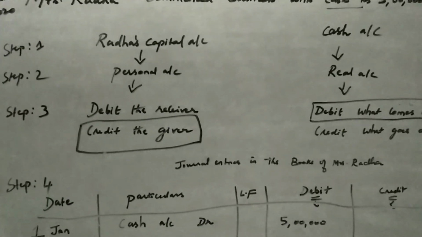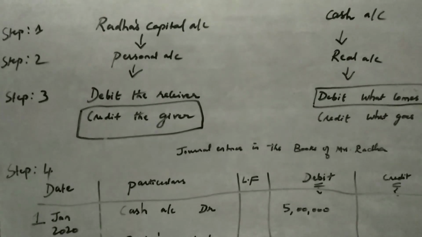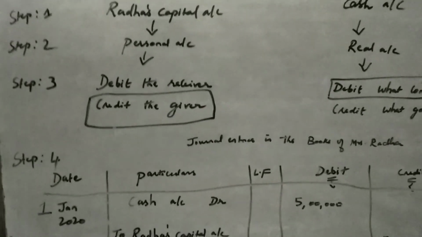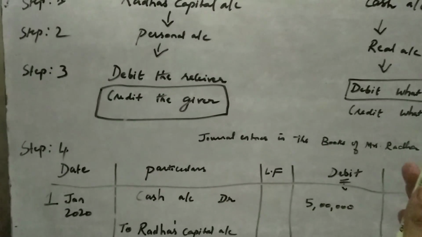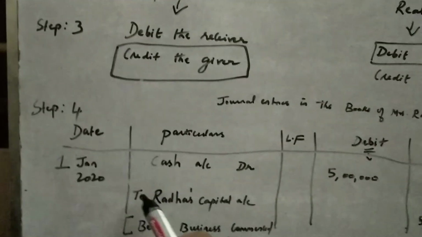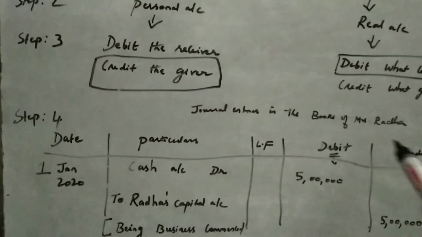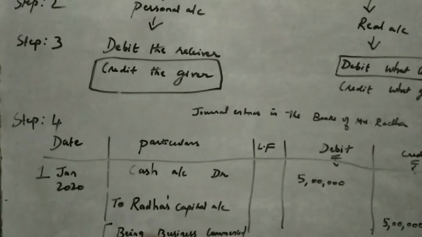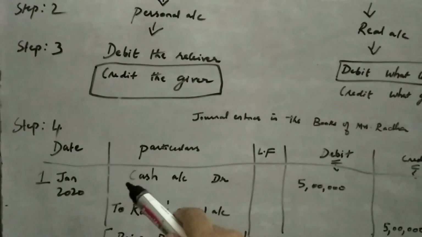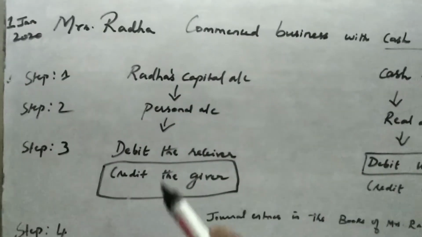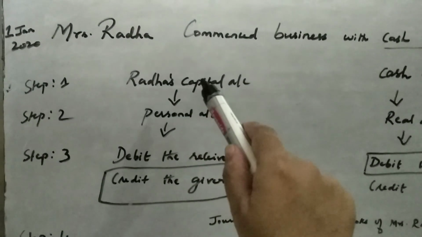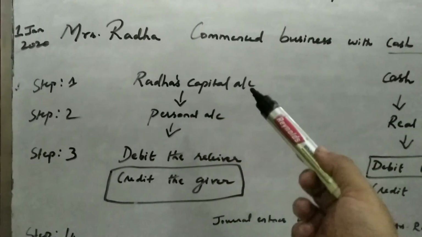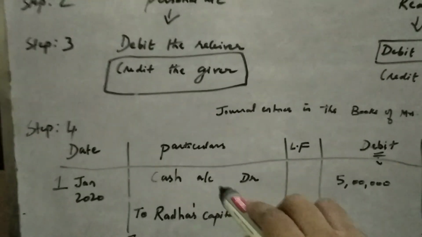So from the examination point of view, they ask you to pass journal entries. You have to arrive at this entry. Okay. For your understanding only, I am teaching you like this. So how do we arrive at this final entry?